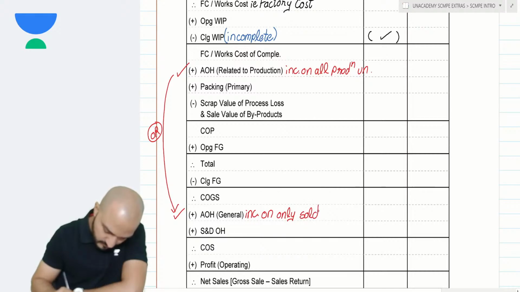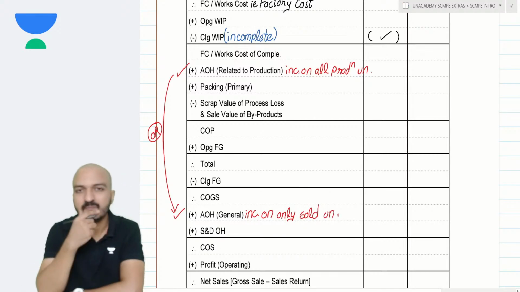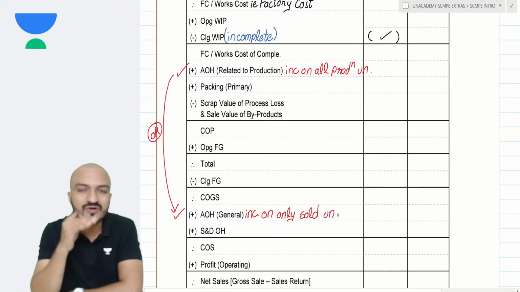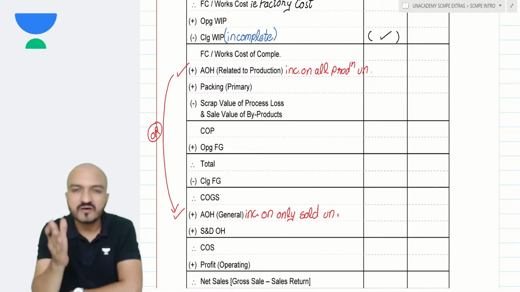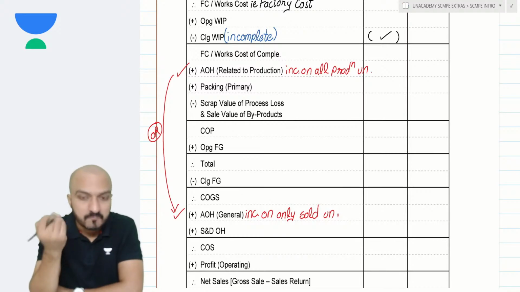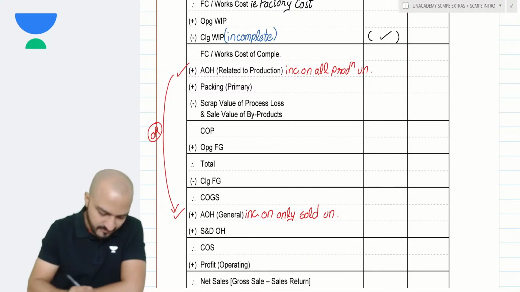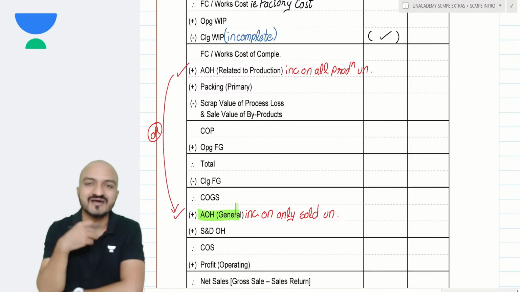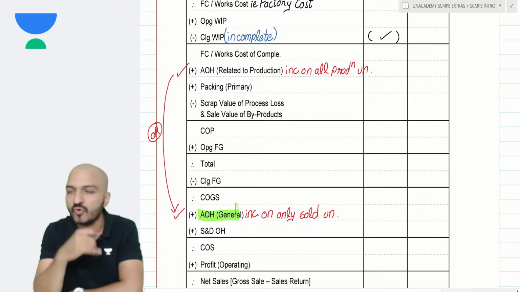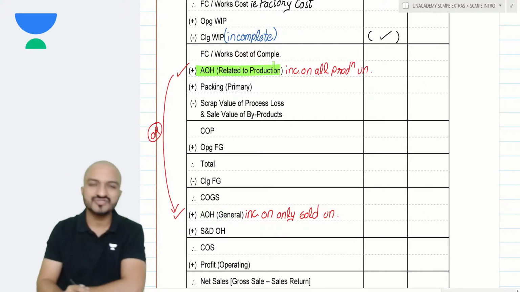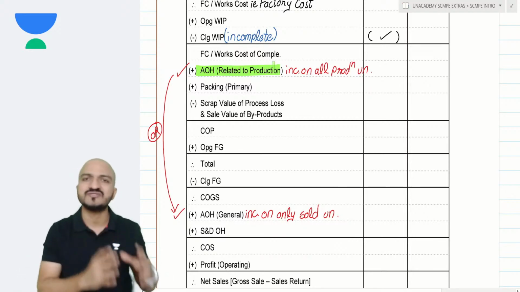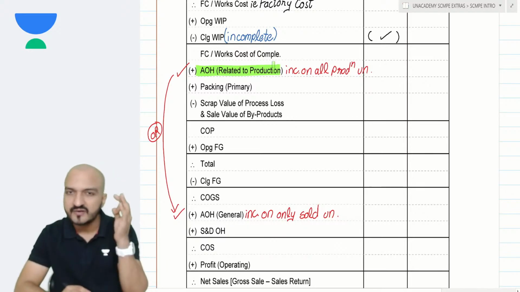only sold units. See, basically, you don't incur overheads unit wise. You never incur the overheads based on units because it is indirect cost. But still, I say that general admin is the admin which is assumed that it is added to only the sold units. But admin related to production are particular admin overheads which is incurred on every completed unit.